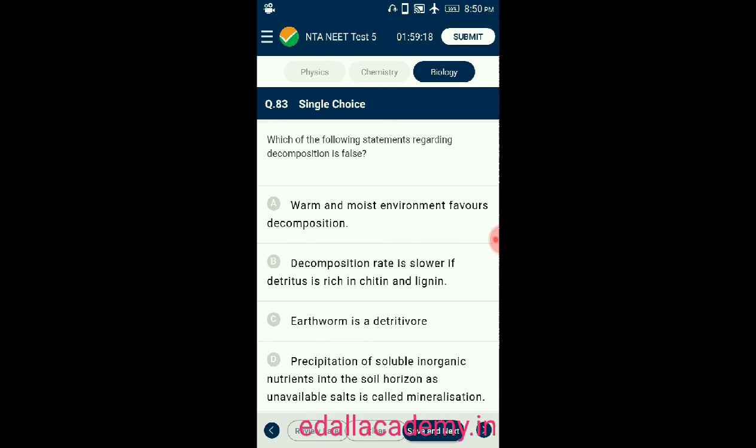Question number 83. Which of the following statements regarding decomposition is false? Option A warm and moist environment favors decomposition. Option B decomposition rate is slower if detritus is rich in chitin and lignin. Option C earthworm is a detritivore.